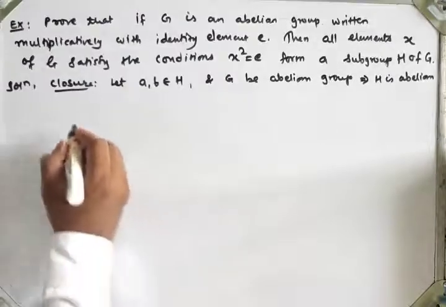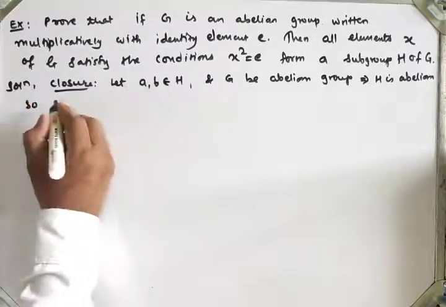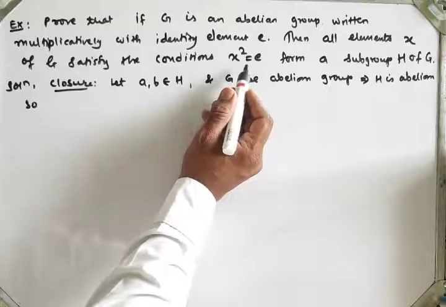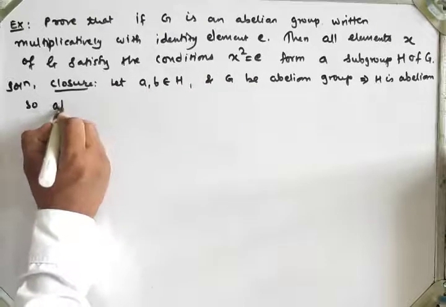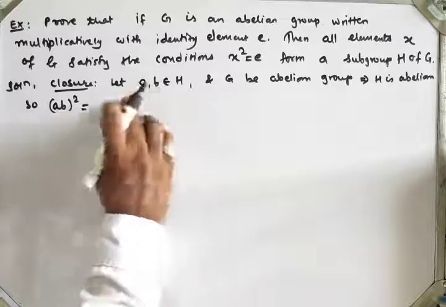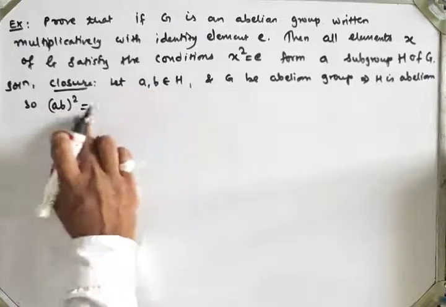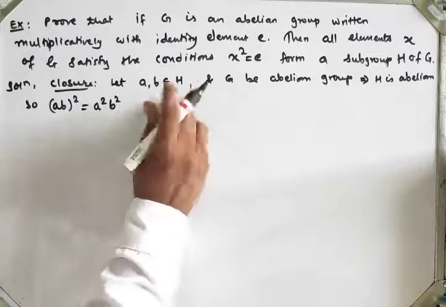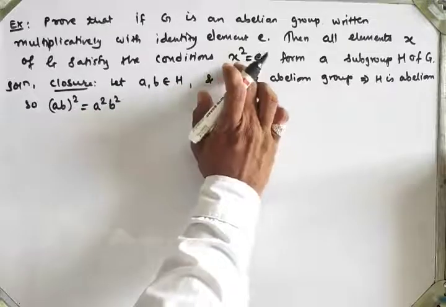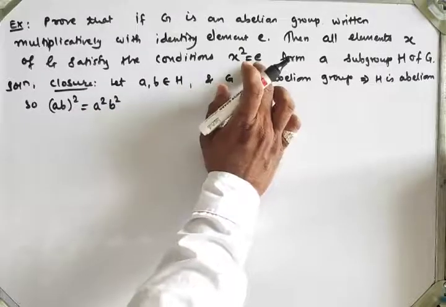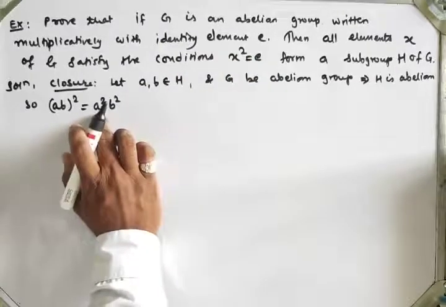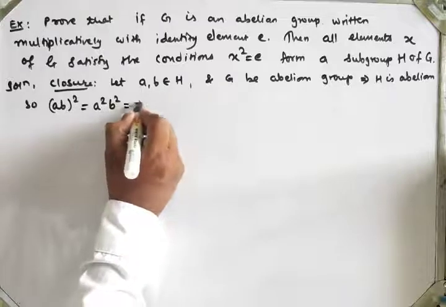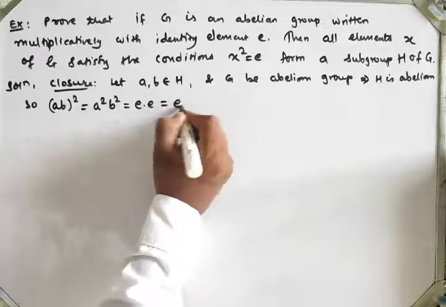So I have taken two elements, of the type x squared equals identity. Now I take (a·b) squared, which gives a squared times b squared. Since ab belongs to H and every element of the set satisfies x squared equals identity, a squared equals identity and b squared equals identity, so this is identity times identity, which is again identity.